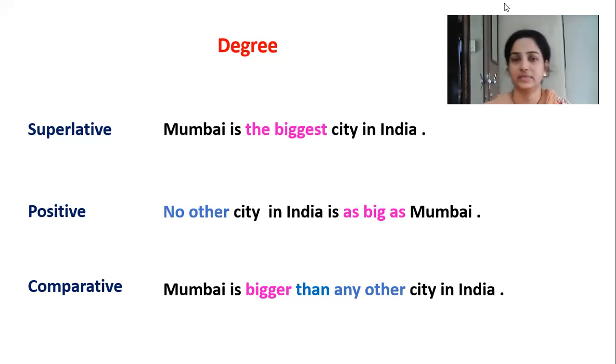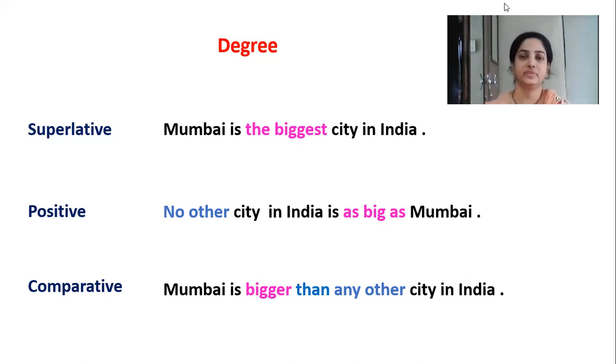So in three of the sentences same meaning is there, but the construction and the forms of adjectives are used in a different way. Okay, so in that we can see the first form of the adjective, big, in positive degree, then the second form of the adjective, bigger, in comparative degree, and the third form of the adjective in superlative degree, that is biggest. Big, bigger, biggest.